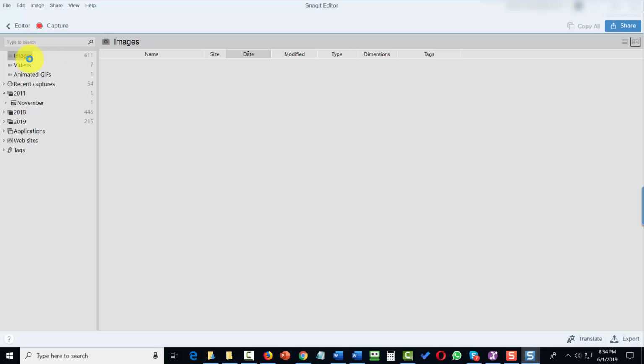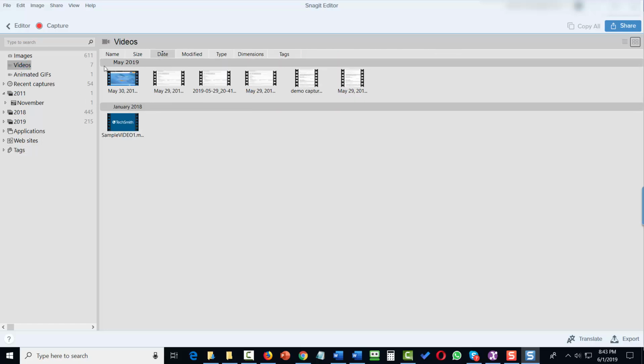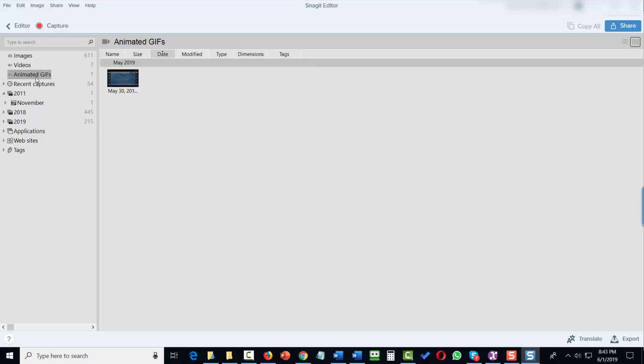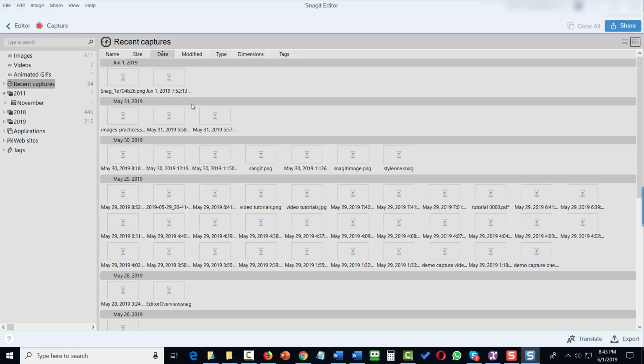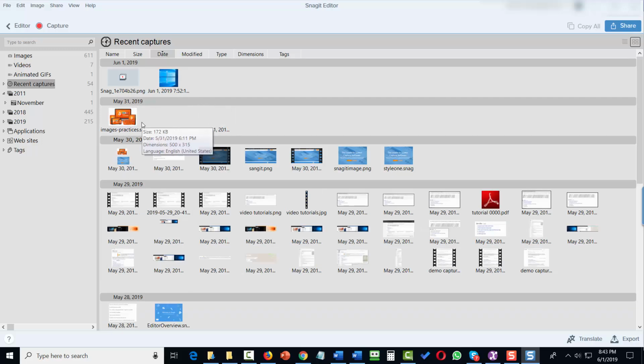So if you click on the images link, you're going to see all of the images that you have on your personal computer, on your hard drive associated with Snagit. You're also going to see any videos that you have created using Snagit, as well as any animated GIFs that you have used the capture program to create. You'll also see your captures organized by those that are the most recent. You'll see them organized by date.